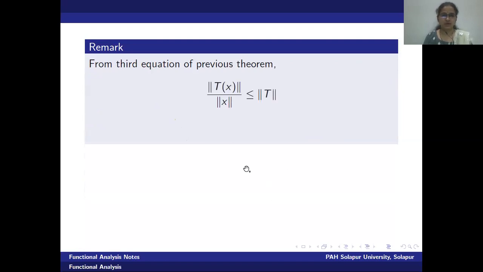understanding one remark. Now what is the third equation of the previous statement? Norm t is equal to supremum norm t of x upon norm of x. Again, if we remove the supremum, what will happen?